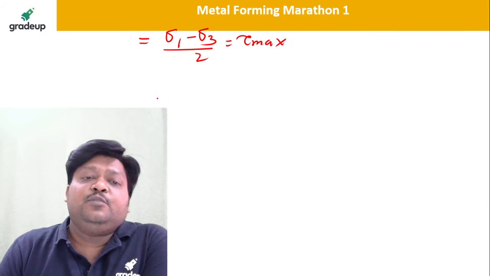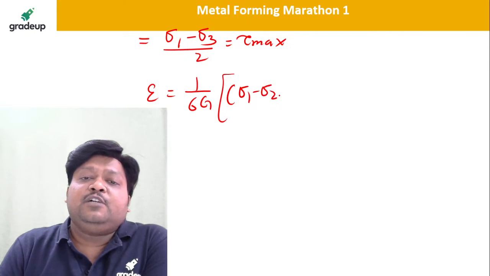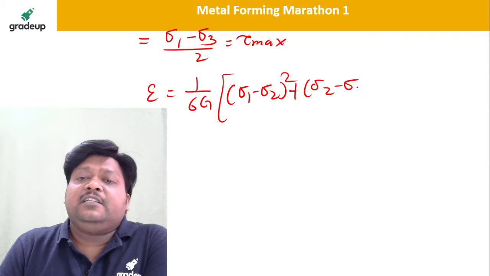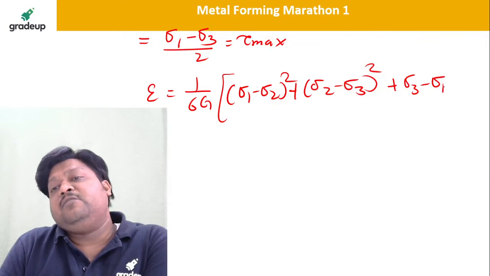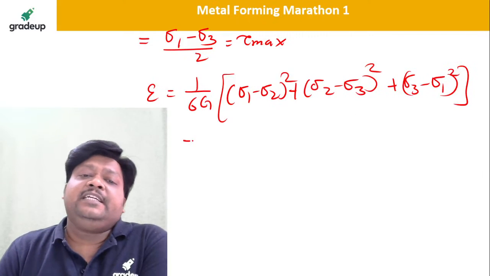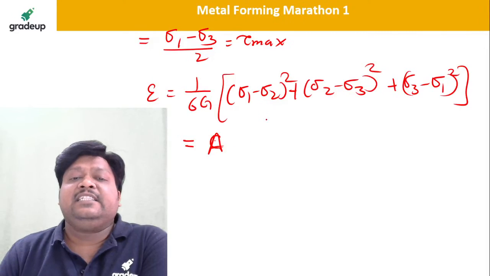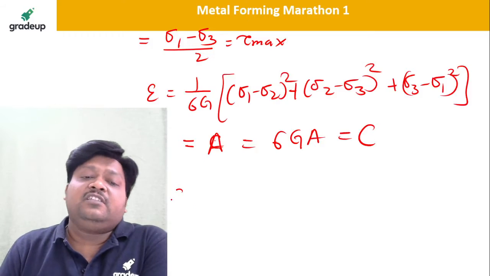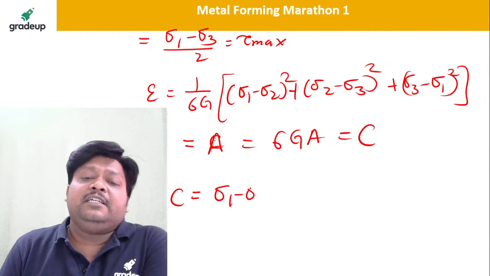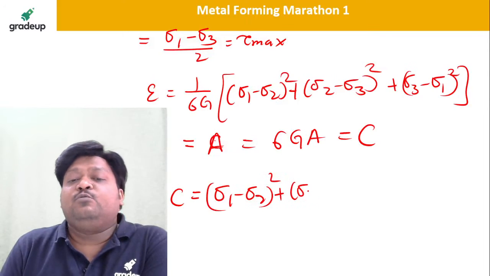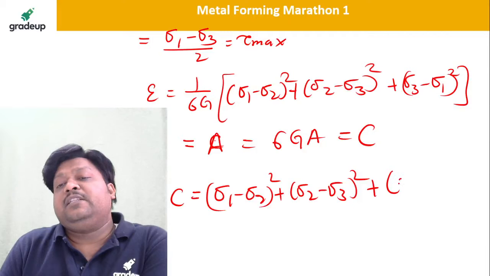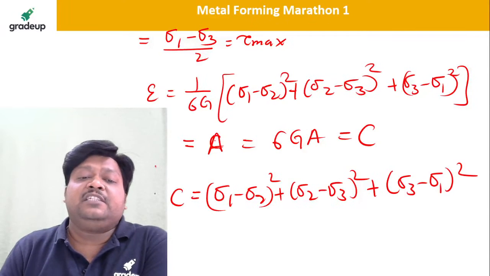And what is the strain energy per unit volume? Epsilon is equal to 1 upon 6G into bracket, sigma 1 minus sigma 2 whole square plus sigma 2 minus sigma 3 whole square plus sigma 3 minus sigma 1 whole square, which is equal to some constant C, or which is equal to say some A, right? So we will get 6GA, which is again some constant C. So constant C we can say is equal to sigma 1 minus sigma 2 whole square plus sigma 2 minus sigma 3 whole square plus sigma 3 minus sigma 1 whole square. In terms of principal stresses I am writing.